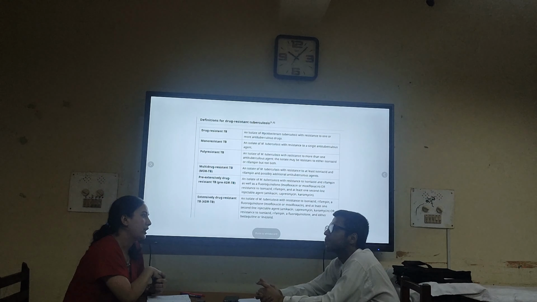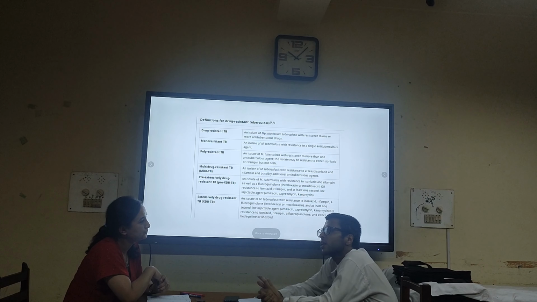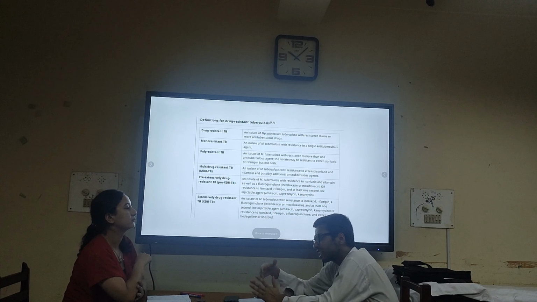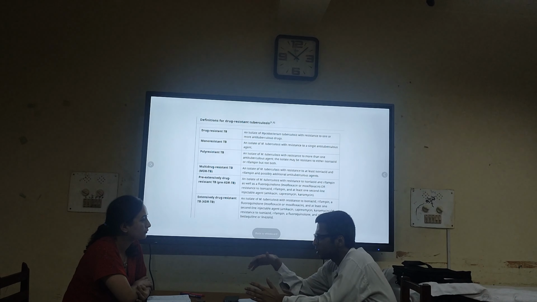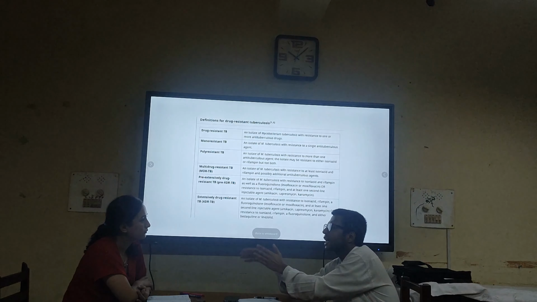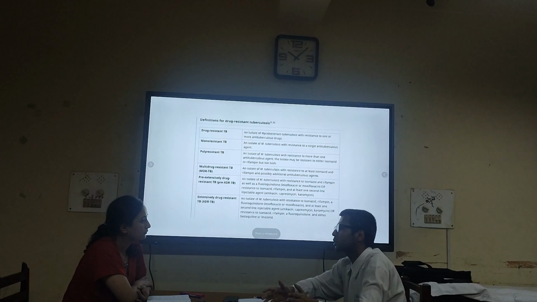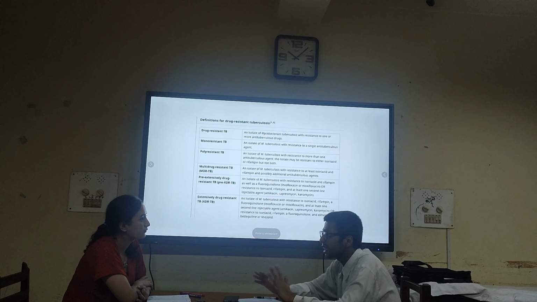So, Dr. Ranjit, can you please elaborate on what kind of patient, when do we suspect that the patient has multi-drug resistant tuberculosis? See, regarding this, we have to look at whether the patient has previously had tuberculosis, whether it is a relapse case, or sometimes the patient has multiple episodes of tuberculosis. Even if you treat for 6 months, the patient is alright for 2 years, 3 years, then again has tuberculosis, and again is treated for 6 months, and again has tuberculosis. In those types of relapse cases, we have to suspect MDR tuberculosis.